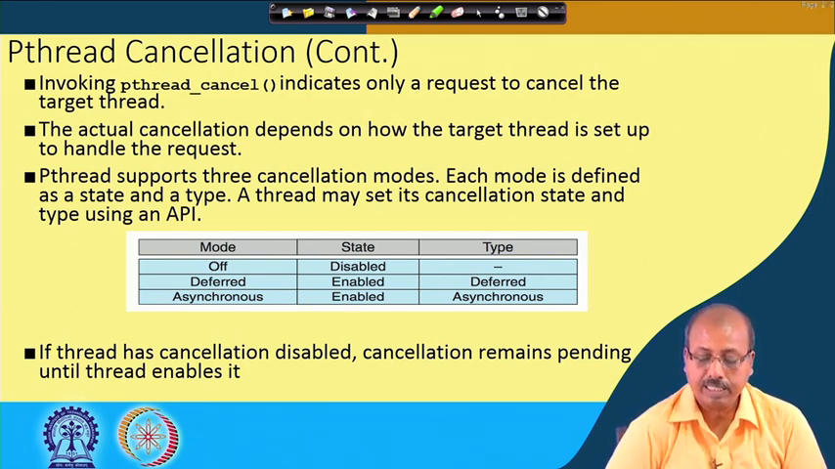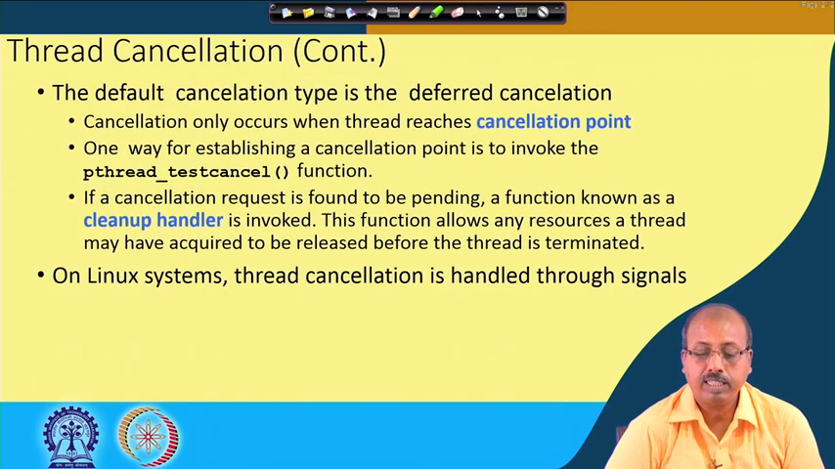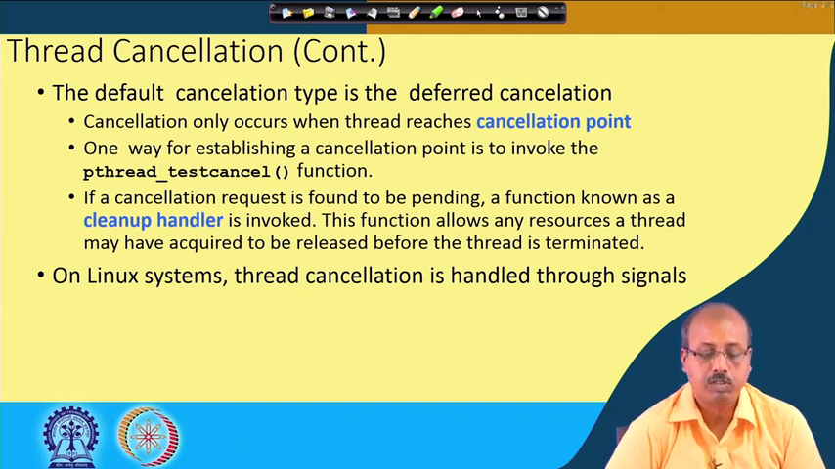If a thread has cancellation disabled, cancellation remains pending until the thread enables it. So, that is what I was telling. If the cancellation is disabled, then no cancellation will take place. The default cancellation type is deferred cancellation. So, by default the cancellation is deferred, that is good, as we discussed previously. Deferred has an advantage because resource sharing and all become easy.